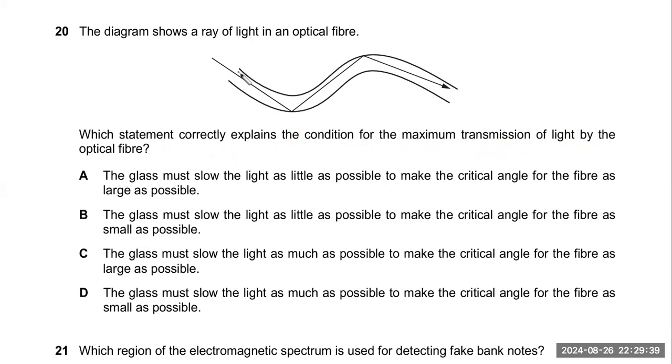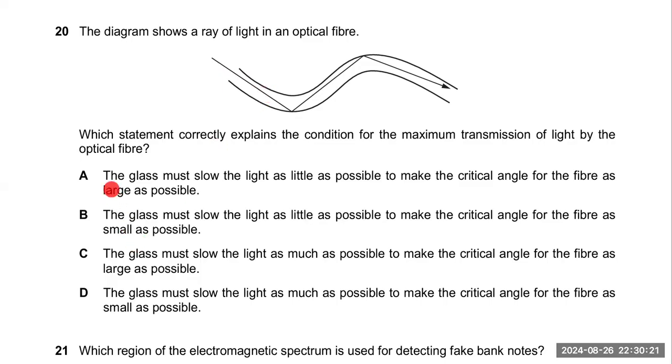Remember, I have drawn this diameter very large. In practice, it is very narrow. Okay, so the principle on which the optical fiber works is total internal reflection. It means that when light enters the optical fiber, the angle of incident must be greater than the critical angle, but in that case the area is very low, so the critical angle must be small when it is entering into the glass. This is the first point, and I have already told you in the 19th question that when light enters from air into glass, the speed also decreases.